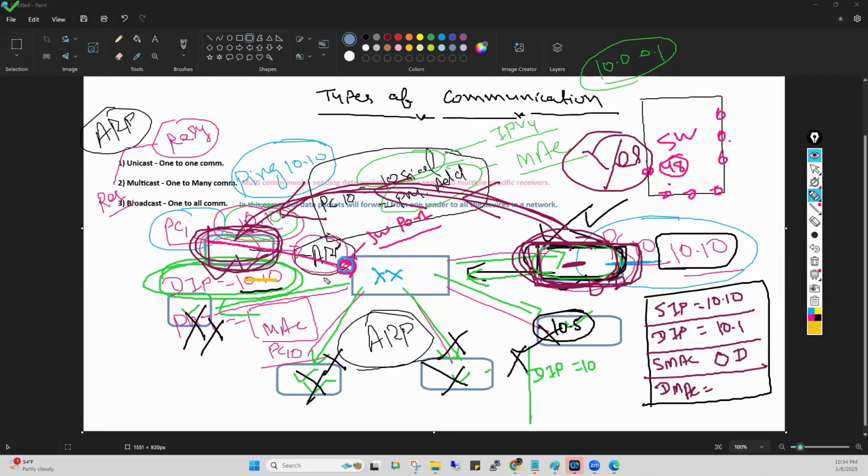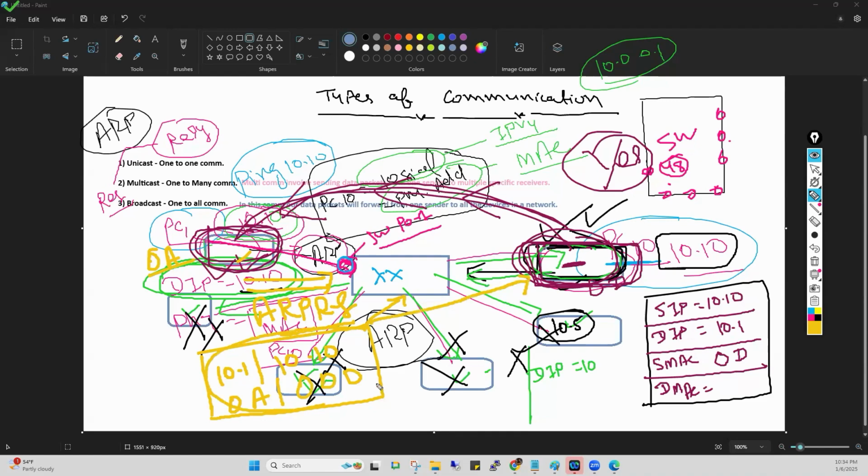I told you when this device sends the ARP request, in this ARP request, PC number 1 sends 4 information. What are the 4 information? Source IP was 10.1. Destination IP was 10.10. Right? Now, what is the source MAC address? For example, PC1 MAC address is 0A. And destination MAC address, this PC doesn't know, so 0000. This packet reaches here, the switch forwards this packet here.